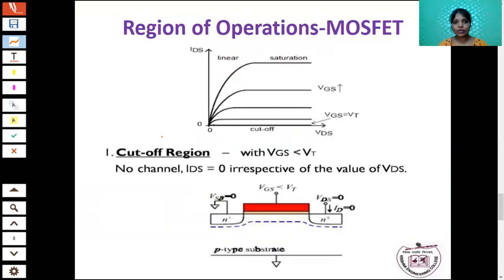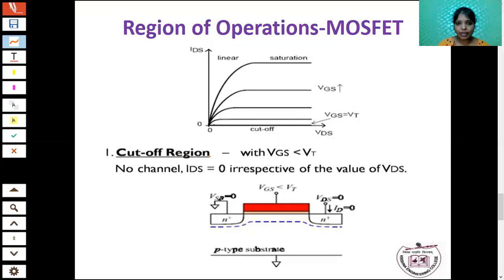So next we are going to see the regions of operation in the MOSFET. You know that in electronic circuits you have already studied 3 different regions: cutoff, linear and saturation. Similarly, here also we are going to see the 3 regions of operation in the MOSFET. So you know that the first region is the cutoff region.